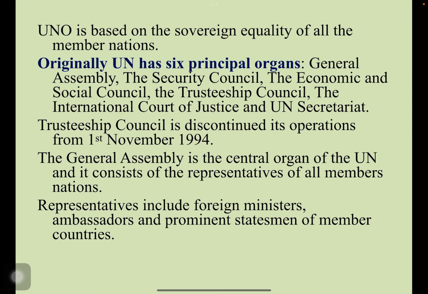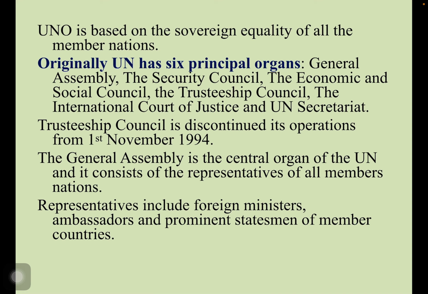UNO is based on the sovereign equality of all member nations. Originally, UN had 6 principal organs: General Assembly, Security Council, Economic and Social Council, Trusteeship Council, the International Court of Justice and UN Secretariat. Trusteeship Council discontinued its operations from 1st November 1994.